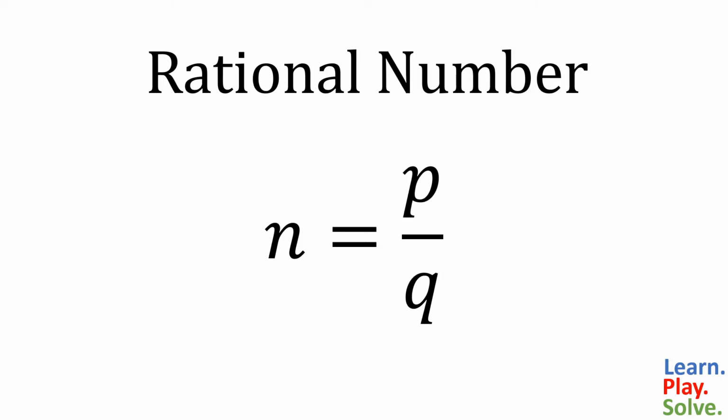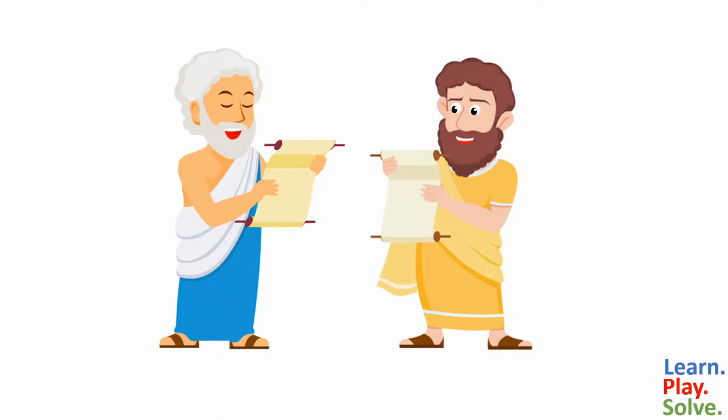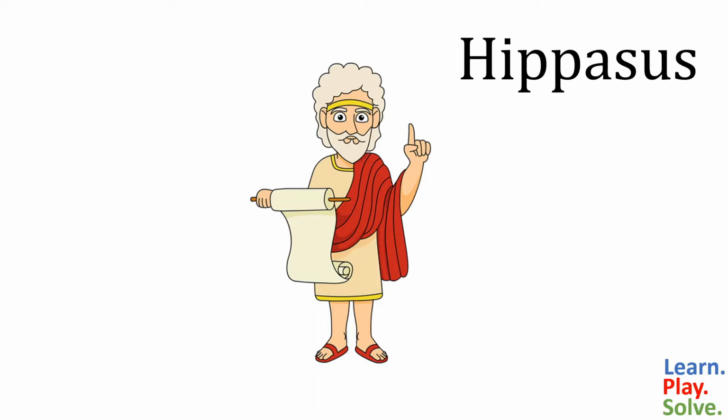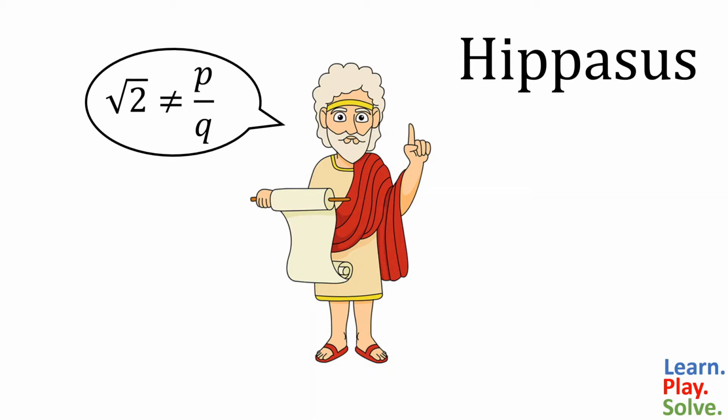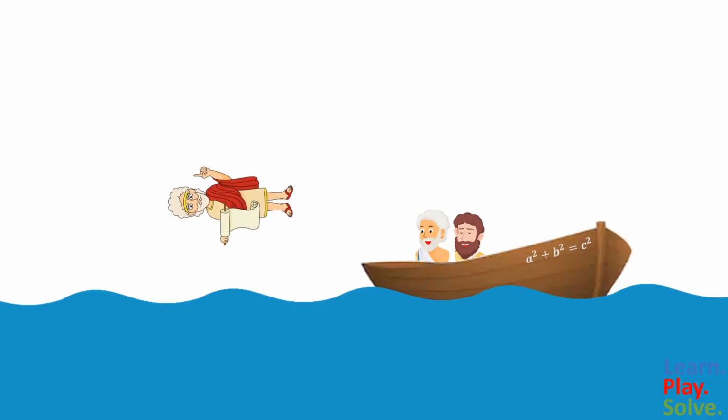For a long time, philosophers and mathematicians thought that all numbers were rational, and if you lived in ancient Greece, you would probably think so too. Pythagoras and his followers held this idea sacred, and any challenge to it was considered blasphemy. The discovery of irrational numbers is credited to Hippasus, who in the 5th century BC discovered a proof that the square root of 2 was not a rational number. When he presented his proof to the Pythagoreans while on a boat, they threw him overboard and he drowned at sea.